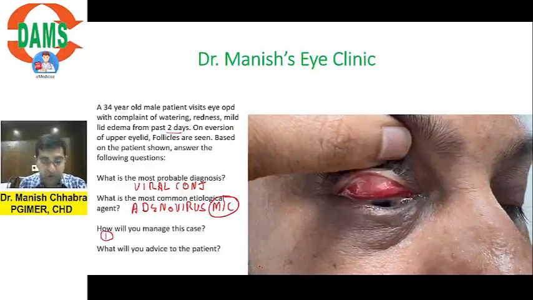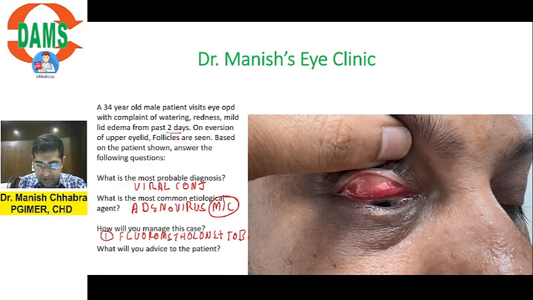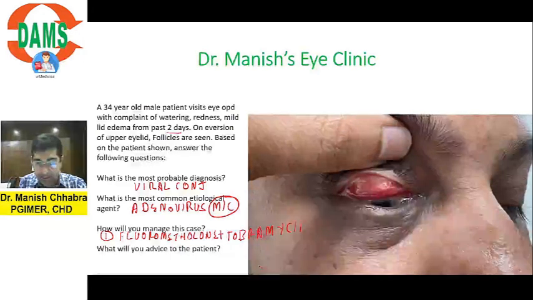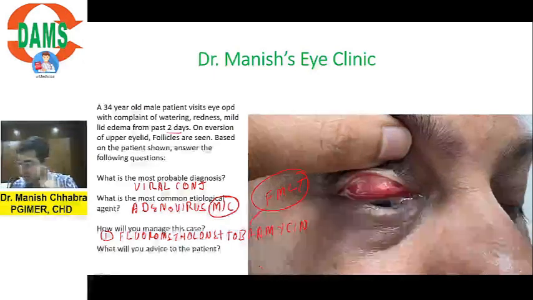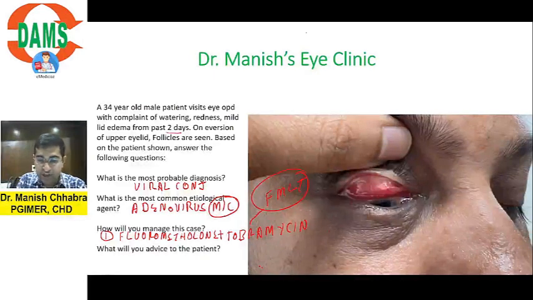First, you will give a low potent steroid. Which low potent steroid can you give? Fluorometholone can be given. I am writing it here: fluorometholone plus tobramycin combination, available with the brand name FMLT. Why am I telling you? Because you need to prescribe it, as this outbreak is real. It is happening right now. Second, you will give artificial tears,